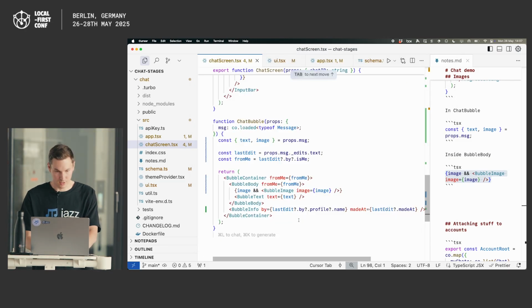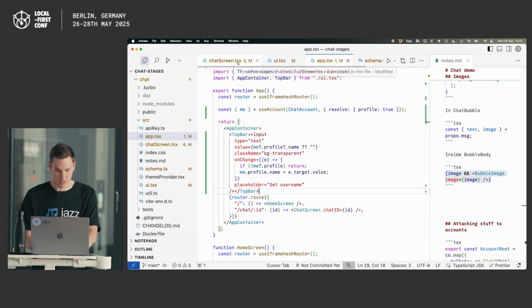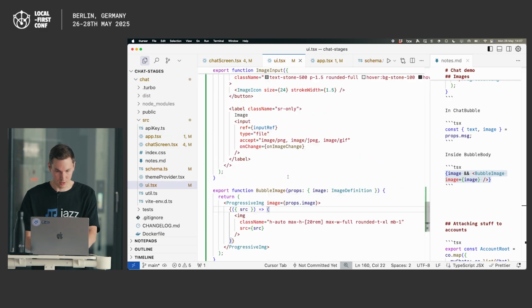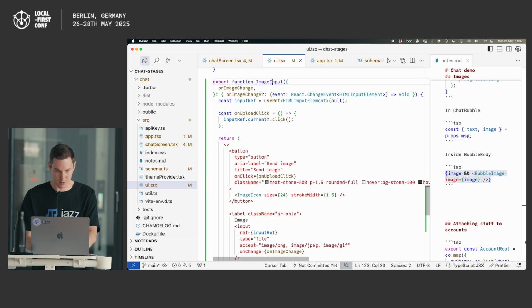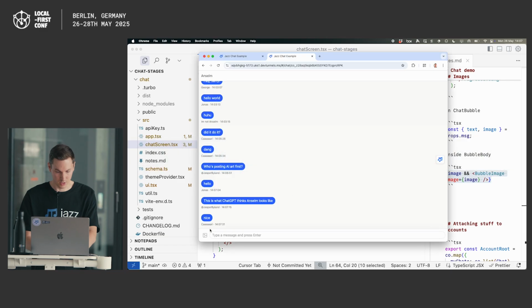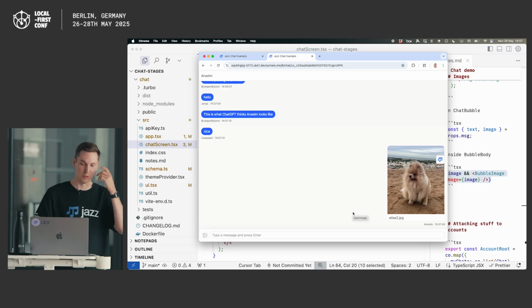What am I missing? Did I not save anything? Oh, I did not connect the thing to the send image, I think. So in the image input, which we use here, we need to connect that to send image. And then make sure we've got the newest version. Perfect, there we go. You should be able to post images.